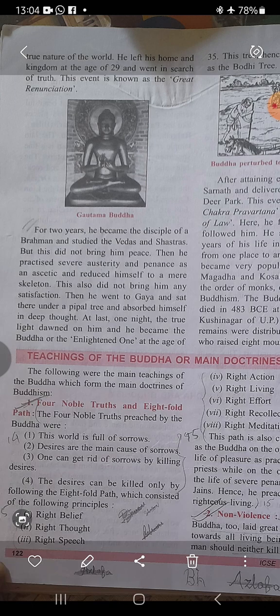The Eightfold Path: right belief, right thought, right speech, right action, right living, right effort, right recollection, and right meditation. The Eightfold Path is also called the middle path, as Buddha condemned the life of pleasure. So in order to achieve in life, you have to get rid of sorrows, and for that, you have to get rid of desires, greed and all, by choosing the Eightfold Path.